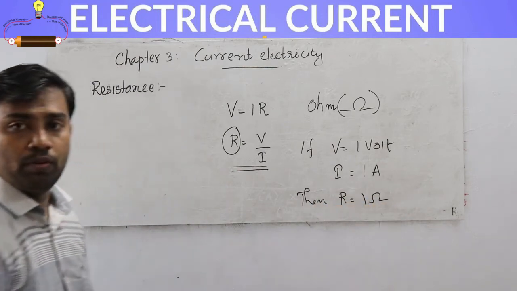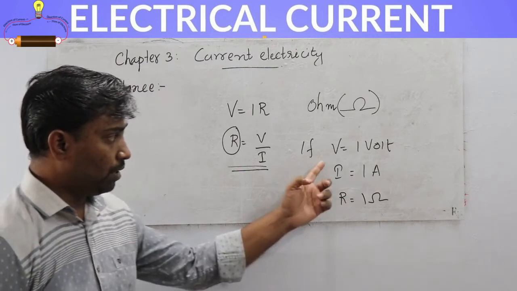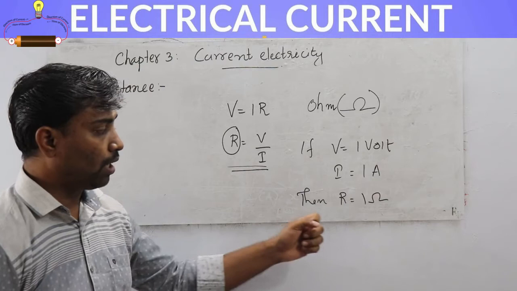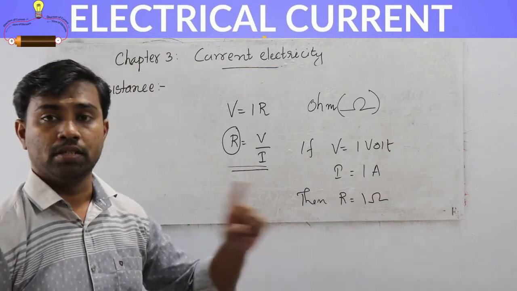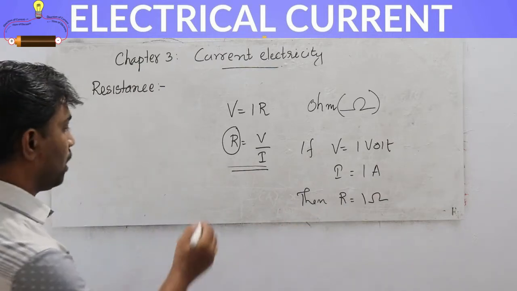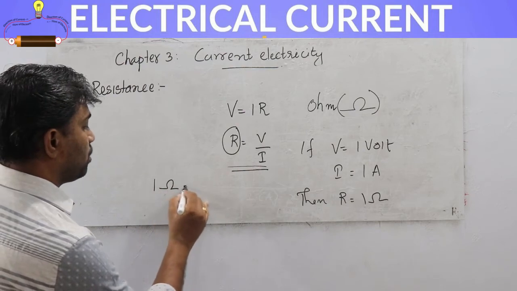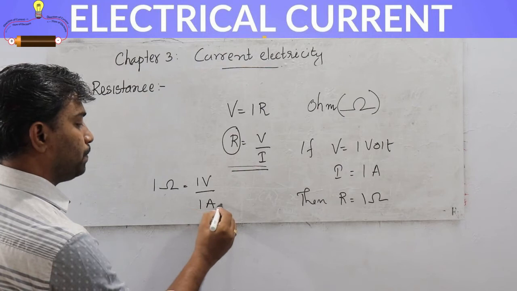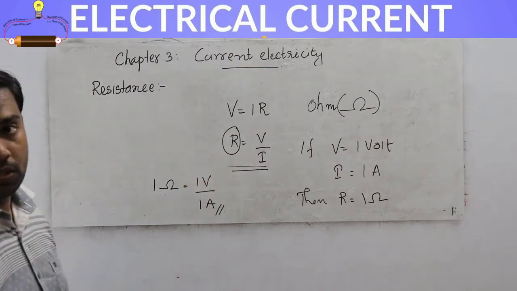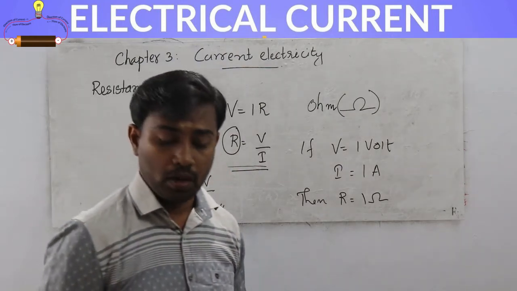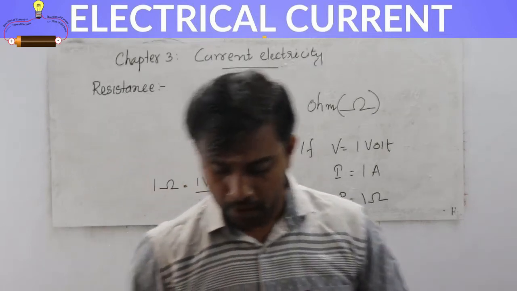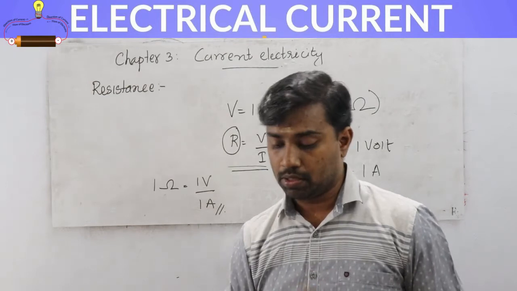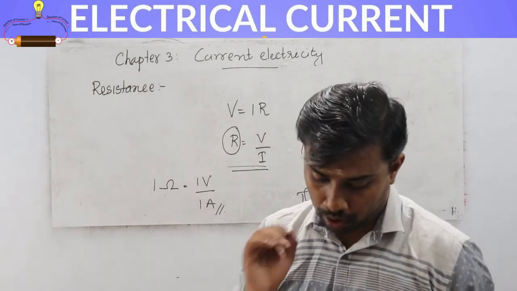That is, the resistance of the conductor is 1 ohm. Otherwise we can write 1 ohm is equal to 1 volt by 1 ampere. So the resistance of a conductor is said to be 1 ohm